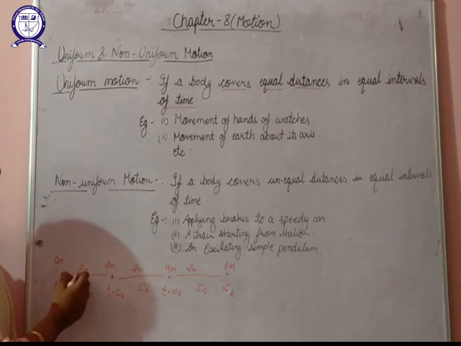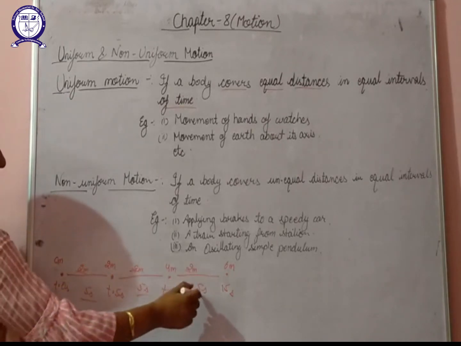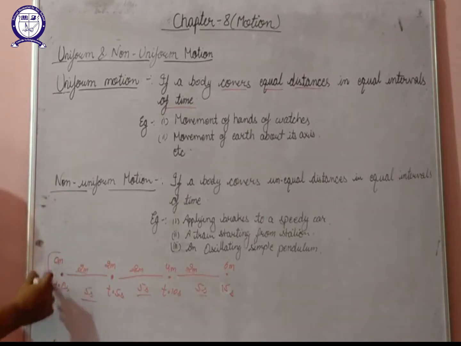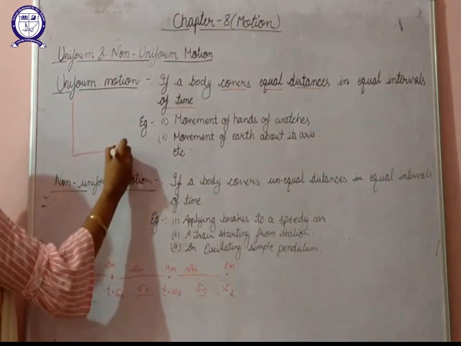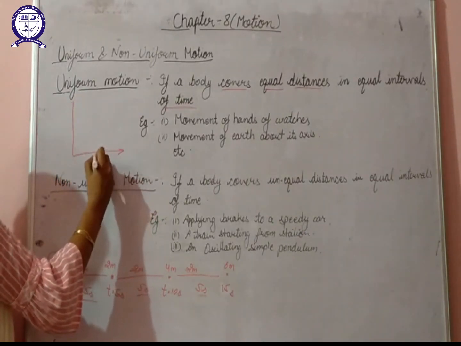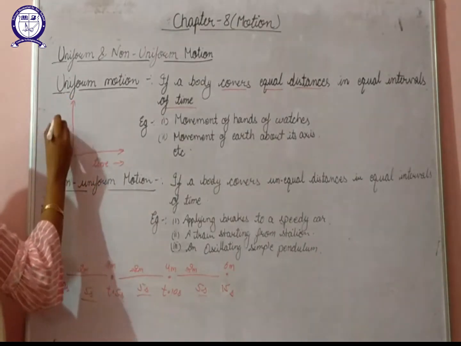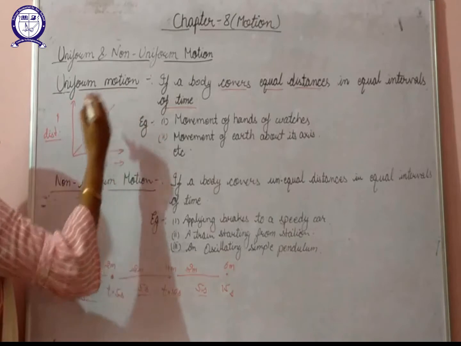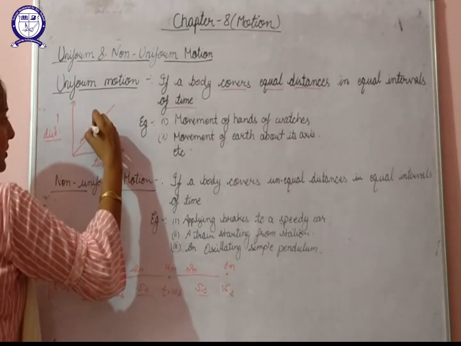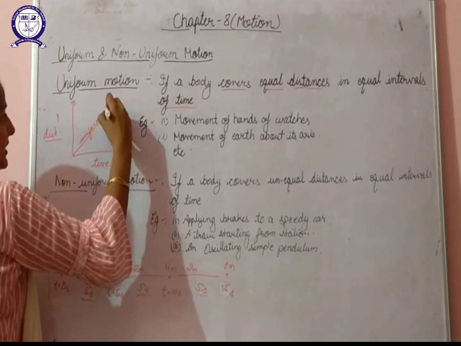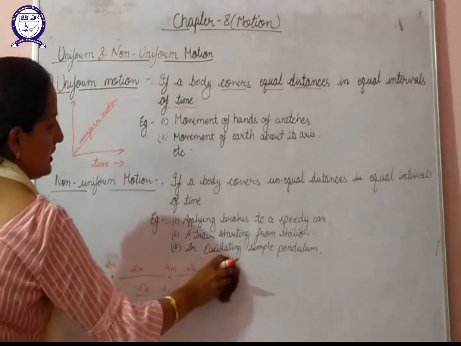Now that the body has covered equal distance in equal intervals of time, we can say that here the body is in uniform motion. If we want to represent uniform motion graphically, the x-axis will represent time and the y-axis will represent distance. So this will always be a straight line. The straight line will always represent your uniform motion. It indicates that the body has covered equal distance in equal intervals of time.